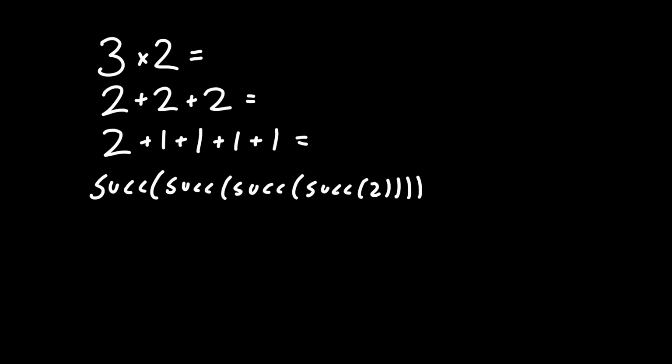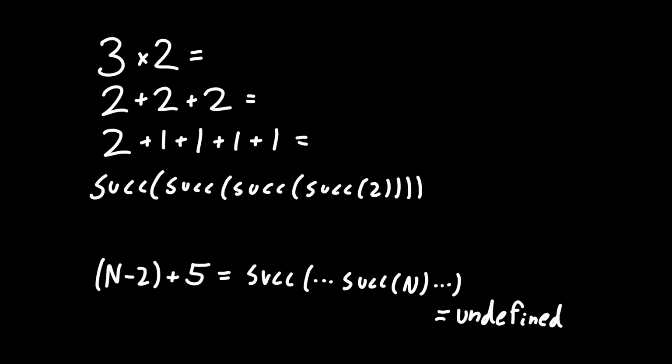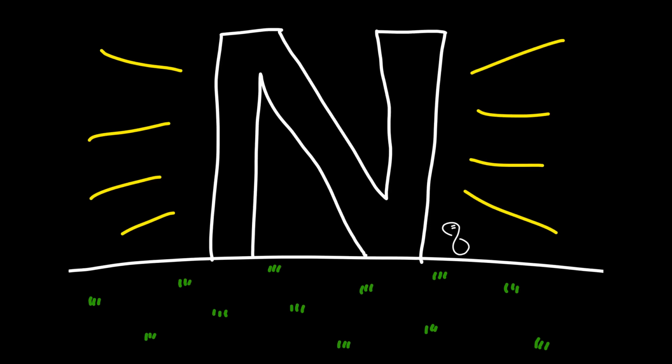By writing multiplication as repeated addition and addition as repeatedly adding 1, we can see that we can always express any combination of these operations as repeatedly applying the successor operator. Because we know that the successor of n is undefined, this implies that as soon as we need to calculate the successor of n anywhere in our computation, the answer becomes undefined. This might seem like a very big restriction on addition and multiplication, but I argue that it's not, as long as we choose n to be large enough.